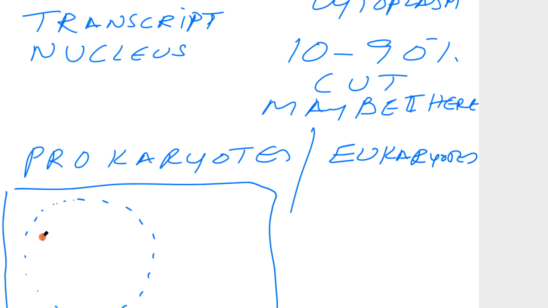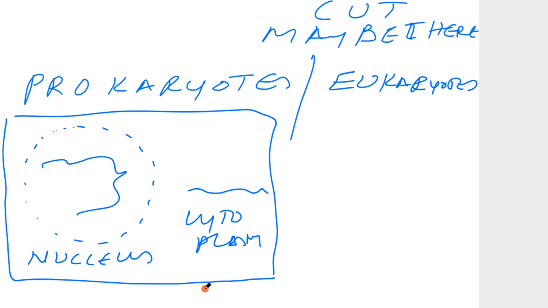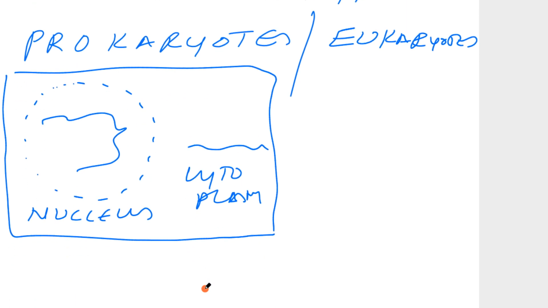So what happens when transcription is taking place? Here, simultaneously, translation is also taking place in the cytoplasm. This is the cytoplasm. That is what happens in the prokaryotic system: even before the completion of the transcription, the translation starts.